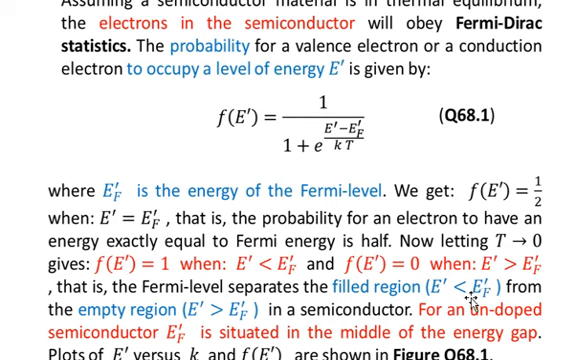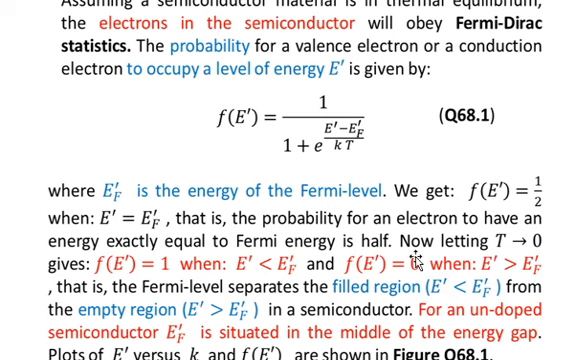Now the second case is that E prime is greater than EF prime. So the numerator of the exponent is positive. So when you divide it by 0, because t goes to 0, then you have a plus infinity. And e to the power plus infinity means infinity. So 1 plus infinity is equal to infinity, and 1 in the numerator divided by infinity will give you 0. So in that case, the probability, that is f of E prime, will be equal to 0.